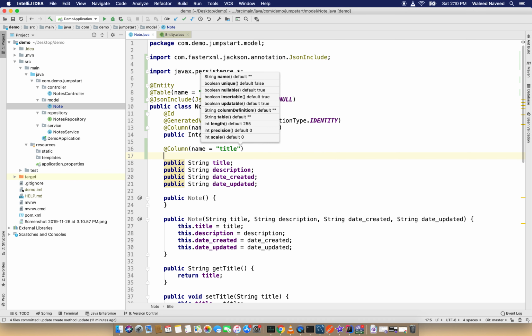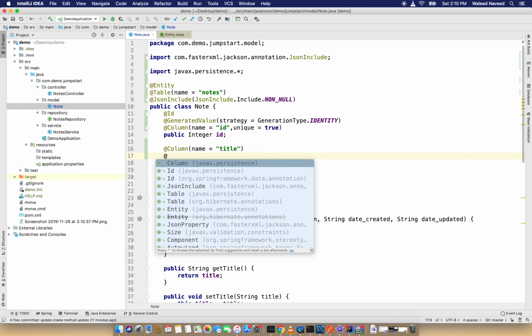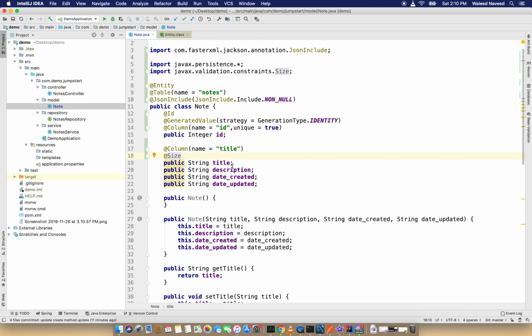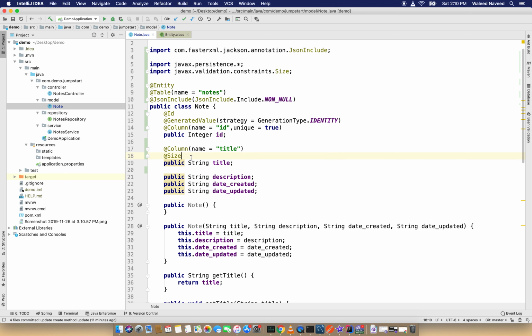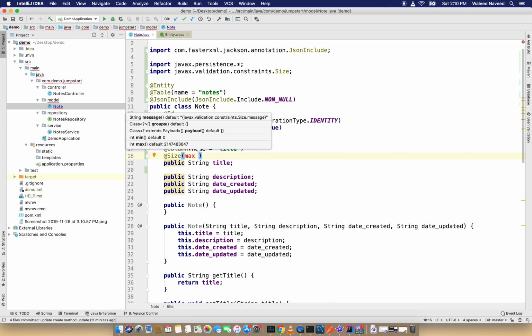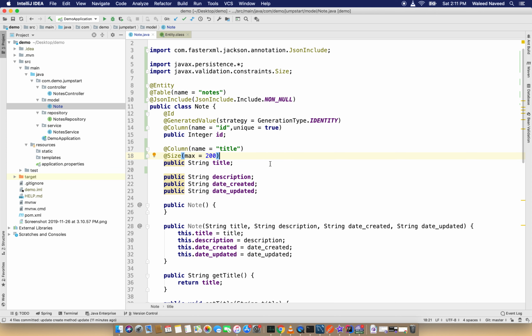We can also give a javax constraint, like I have to make a constraint of size and give the max size as 200. So that's how I can give the size, max is equal to 200. It will give an error if the size exceeds 200.